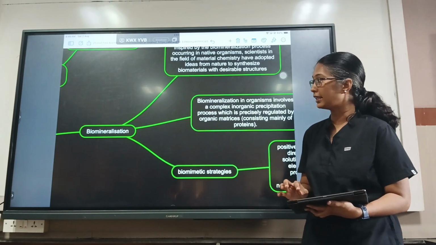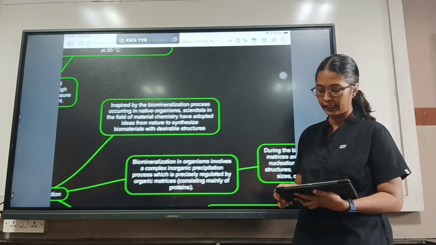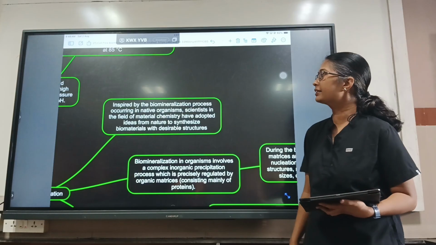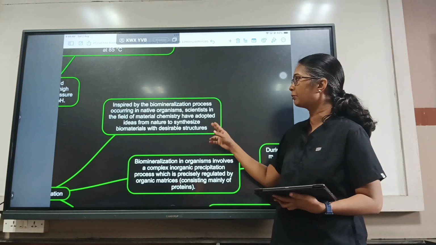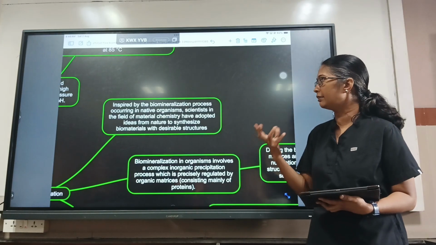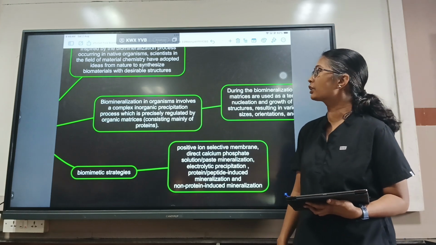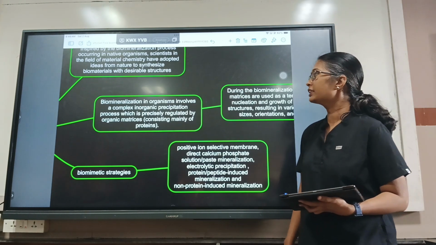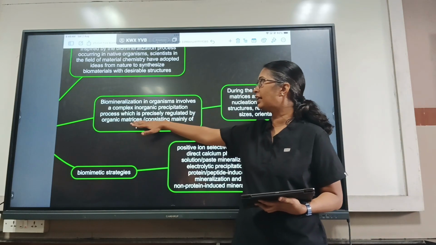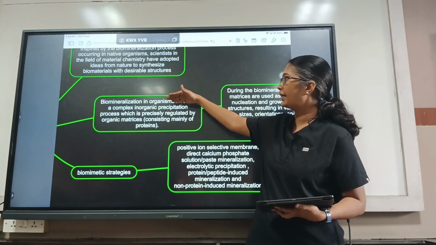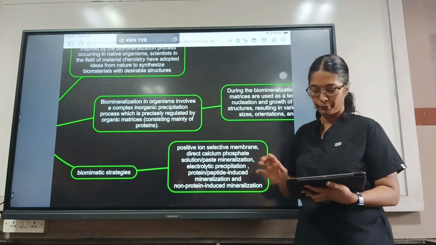And what about biomineralization? So this is inspired by the biomineralization process occurring in native organisms. Scientists in the field of material chemistry have adopted ideas from nature to synthesize biomaterials with desirable structures. So from nature we derive the mechanisms and then try to replicate it. Biomineralization in organisms involves a complex inorganic precipitation process which is precisely regulated by the organic matrices. So here we know the organic matrices are very important for the inorganic precipitation, which consist mainly of proteins. The organic matrices contain proteins.